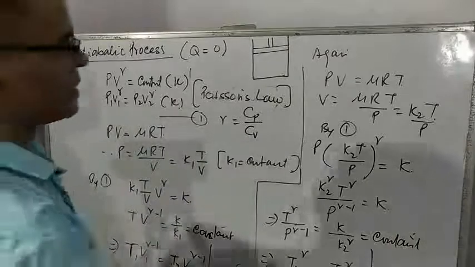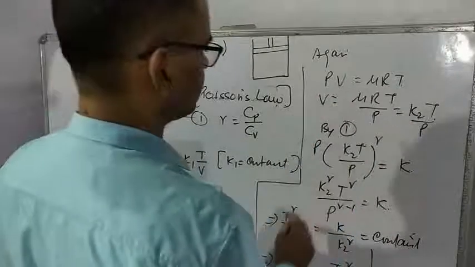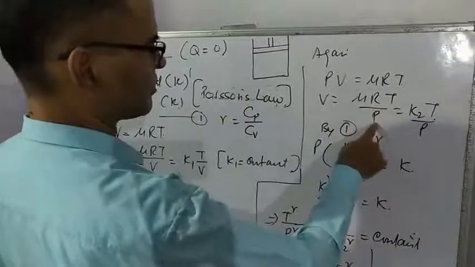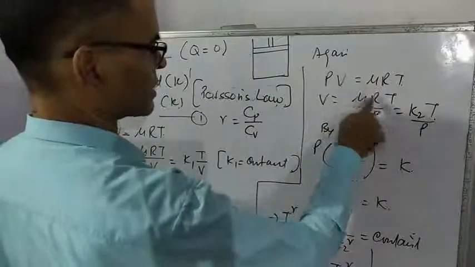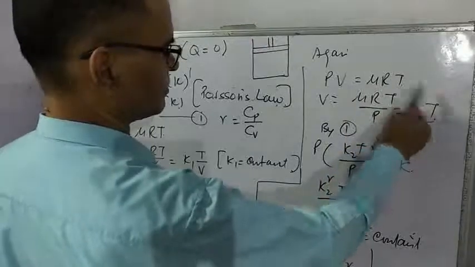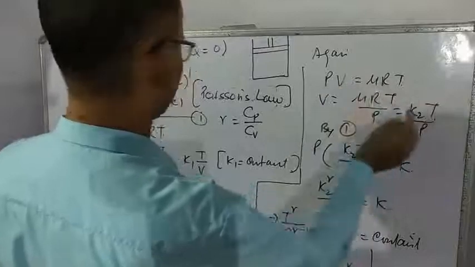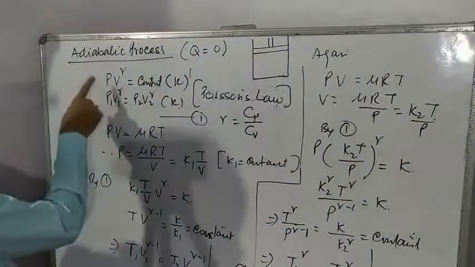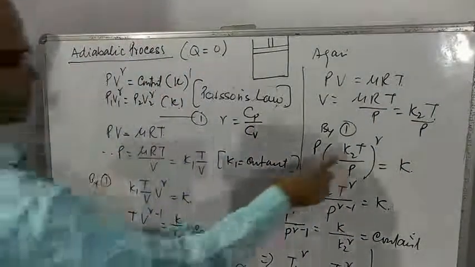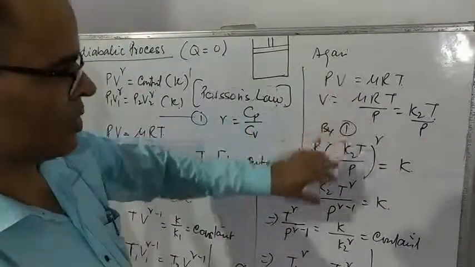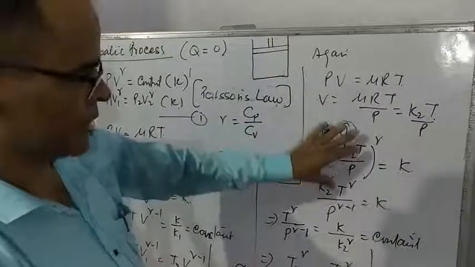Again you can write PV is equal to mu RT. So V is equal to mu RT by P. Again mu R is a constant, so taken as K2 here. Now transfer the value of V in equation 1. After putting the value of V in equation 1, you get this.